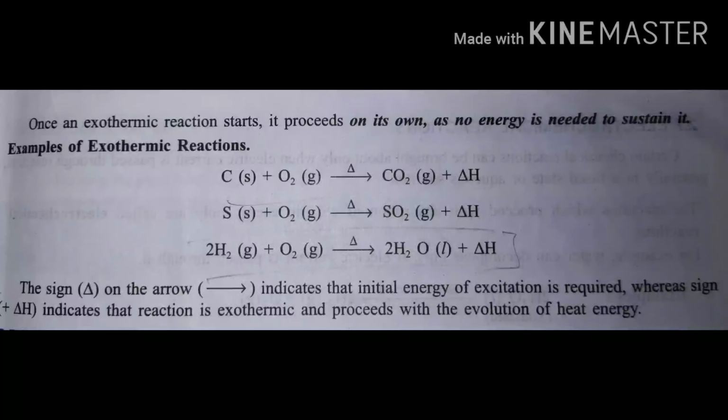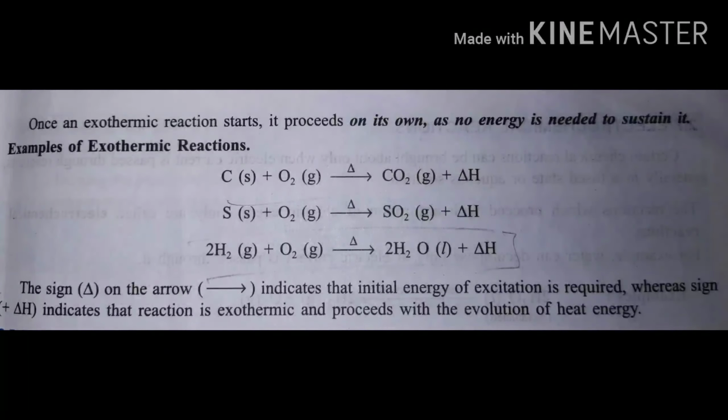It means that the amount of energy required for breaking the bonds is less and the amount of energy released while formation of new bonds is greater. Therefore a large amount of energy is released during this reaction. And similarly you can study other examples.